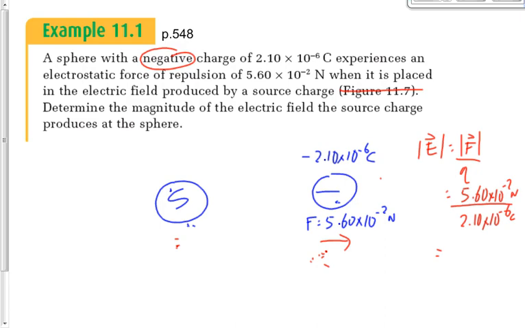5.6 times 10 to the negative 2 divided by 2.1 times 10 to the negative 6. It's going to be 2.67 times 10 to the 4. Oh, what units should we use? Never gave you the units for electric field. Quicker you give me the units, the quicker we're done this. Newtons per coulomb, yeah.